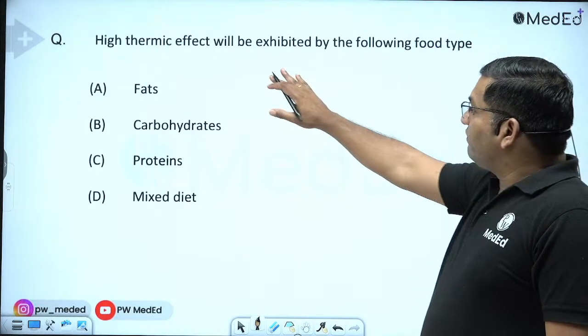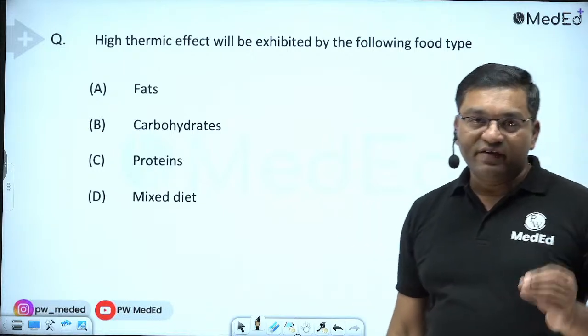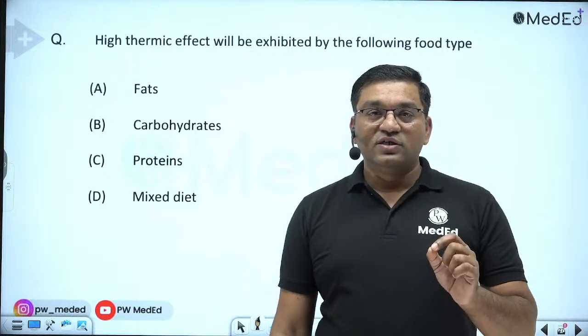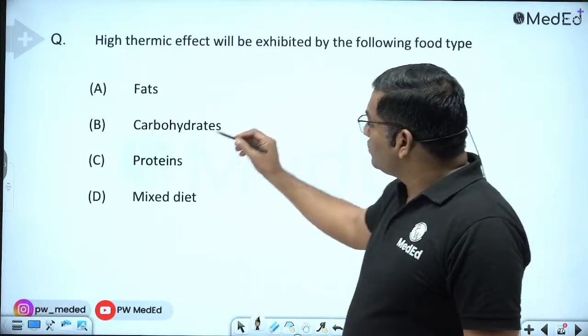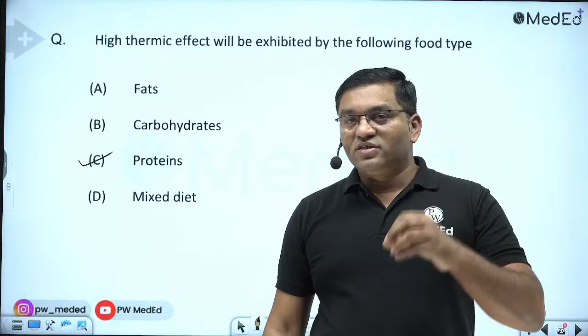A high thermic effect will be exhibited by which of the following food types? So the high thermic effect, or the specific dynamic action, or calorogenic action of the food, is because of protein. What do you mean by SDA, or the thermic value of the food?